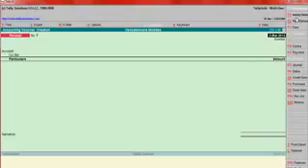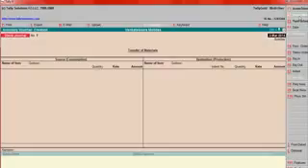Inventory vouchers are, for example, purchase order, sale order, rejection in, rejection out, debit note, credit note, etc. Inventory vouchers are also used for stock damages, shortages, and manufacturing vouchers.